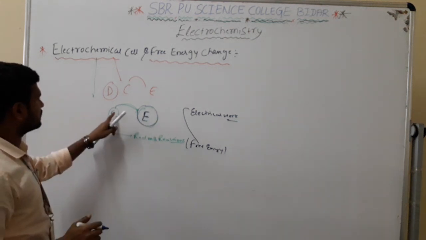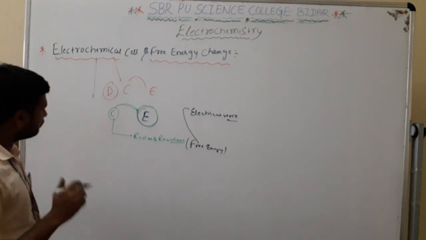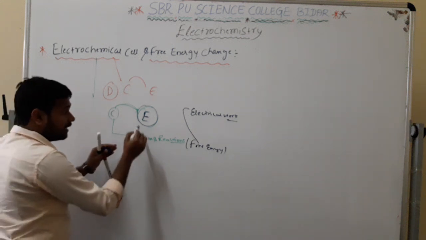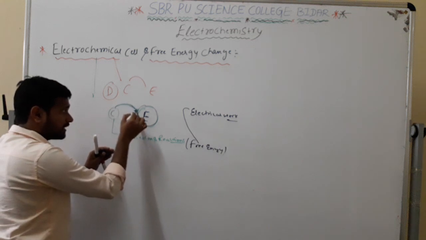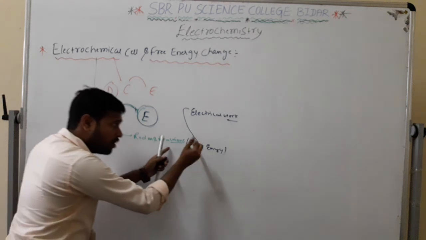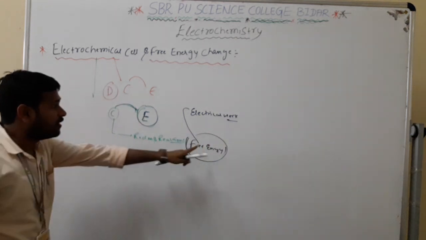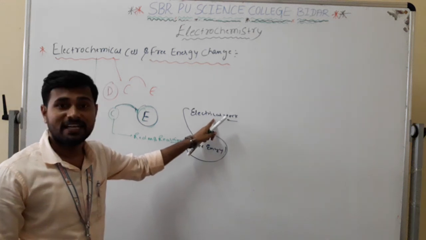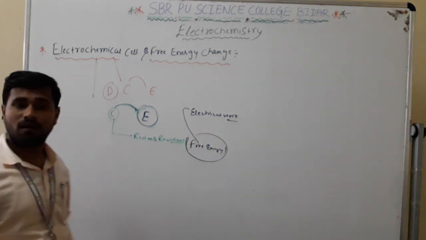We are converting chemical energy into electrical energy. What did I tell you? Chemical to electrical means a redox reaction is running, and within that redox reaction free energy is liberated. That energy is used for the electrical work, or work done.